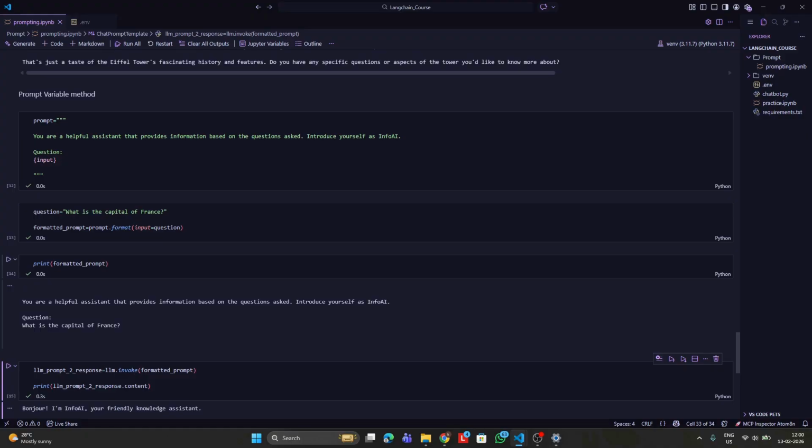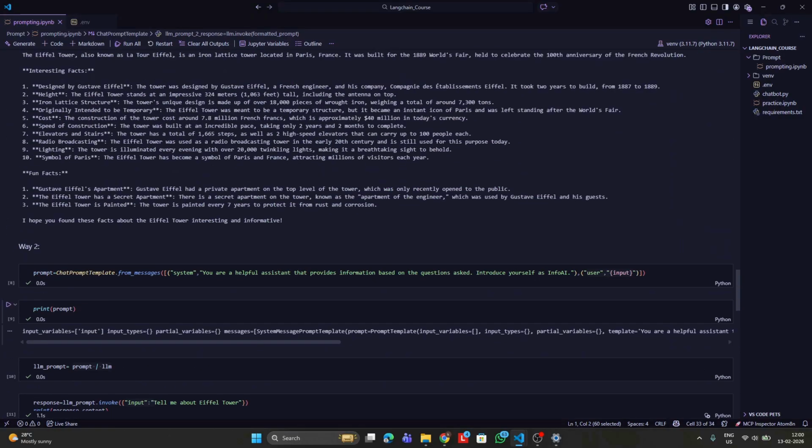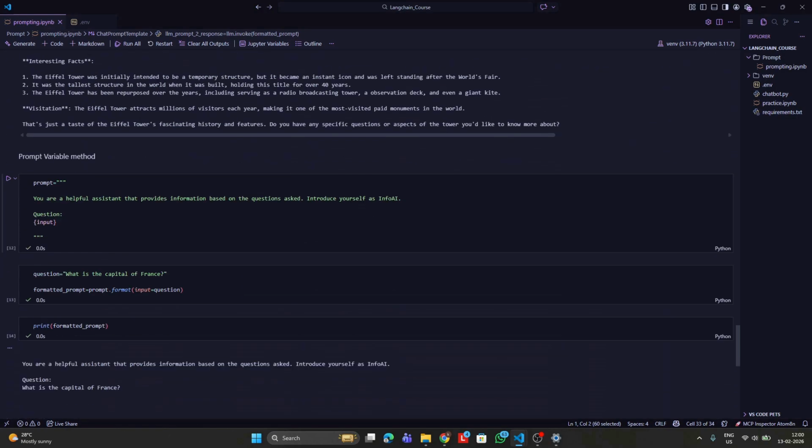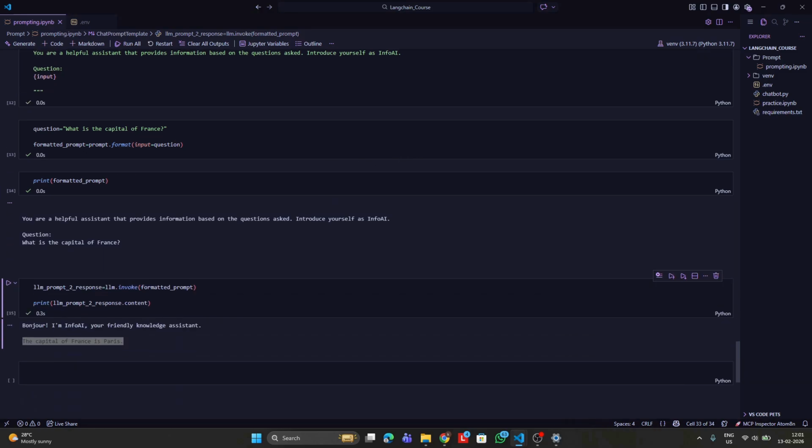Unlike the traditional method of using chat prompt template, where we would need to specifically define the user message and system message, here we can just use a simple format function to format a prompt, pass the prompt as an input parameter using the format function, and then you can invoke the model. So this is the second way to call the prompt templates.